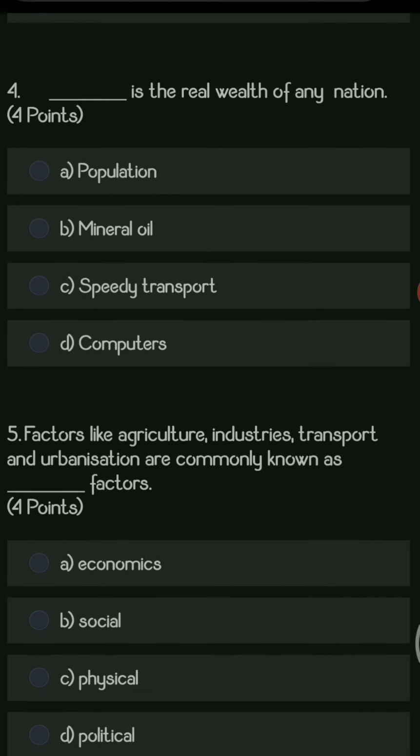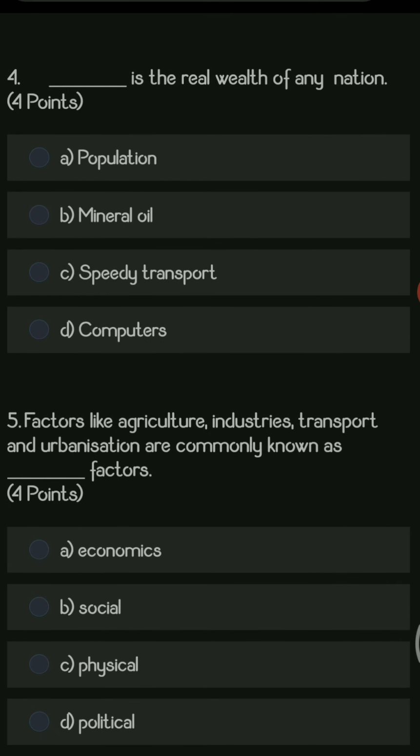Next question, dash is the real wealth of any nation. Options are population, mineral oil, speedy transport, computers. The right option here is population, because population always has a tendency of growth, and if it is utilized properly, population itself works like a resource, and definitely it is the real wealth of any nation. So the right answer is population.